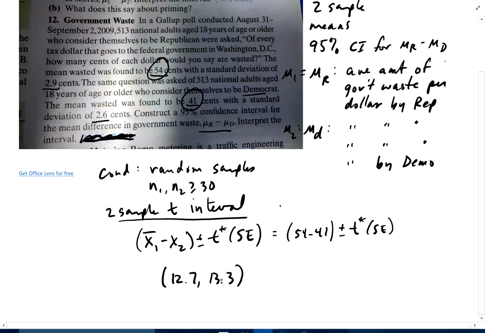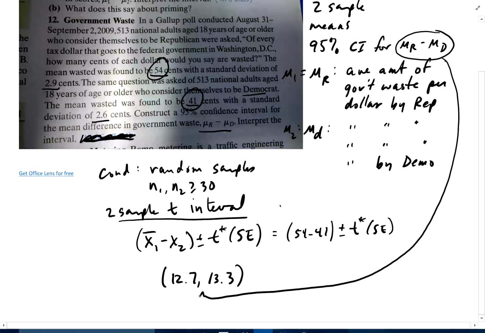So what does that interval actually tell us? That tells us the population difference between Democrats and Republicans. The difference in waste, governmental waste per dollar, is in this range.